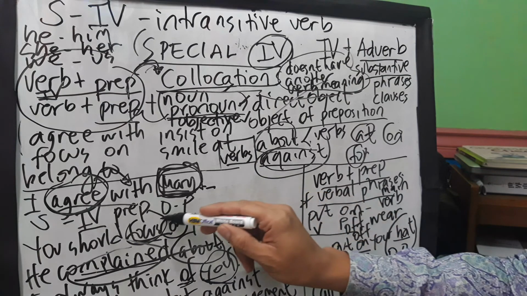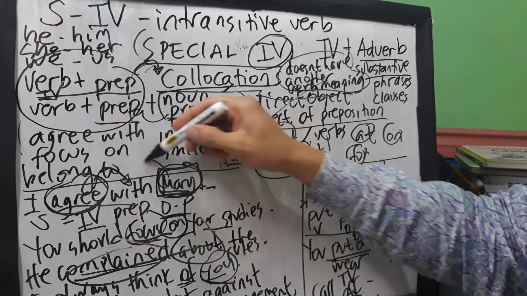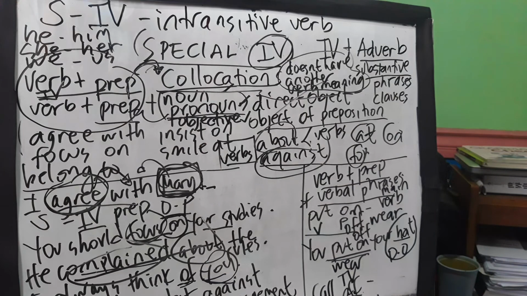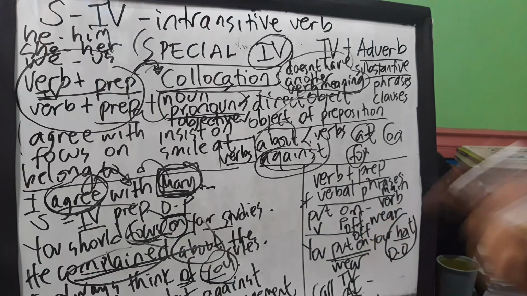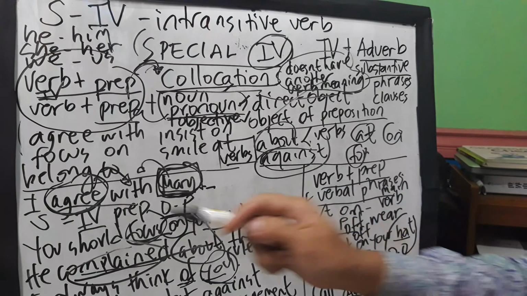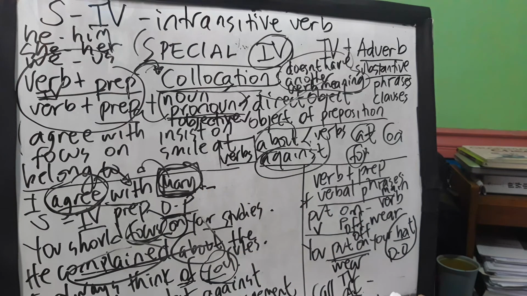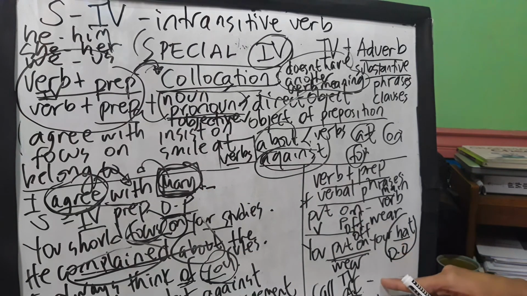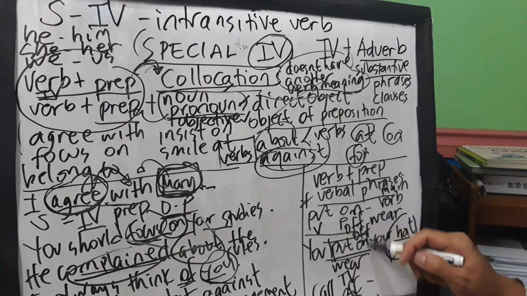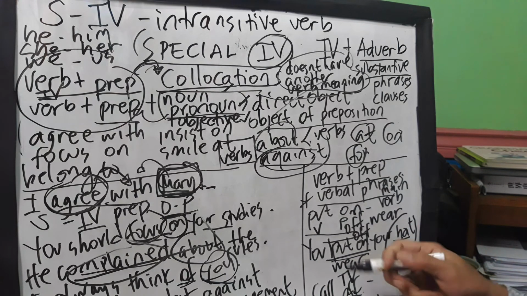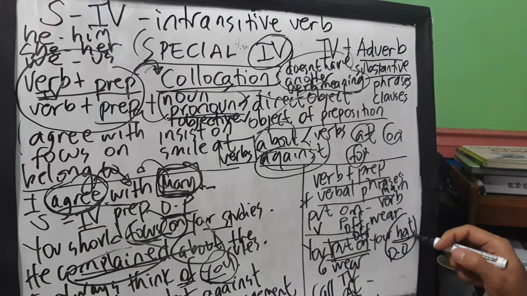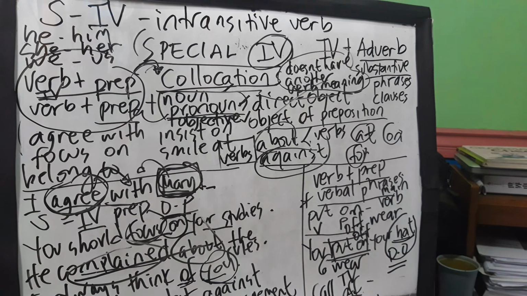Because it comes after a preposition. So any noun or pronoun that comes after a preposition is an object of a preposition. But in this case, since this one functions as a main verb with another verb meaning, hat here is a direct object.